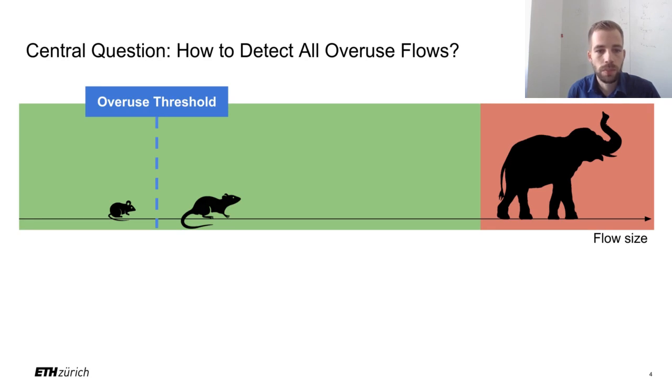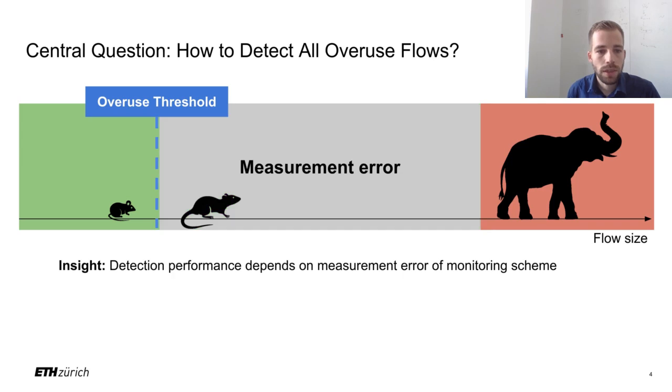To solve this problem, we start from the observation that the overuse detection performance of a monitoring algorithm depends on its measurement error. Only flows with a size comfortably exceeding the measurement error can be reliably detected. To detect low-rate overuse flows, this measurement error must thus be eliminated.